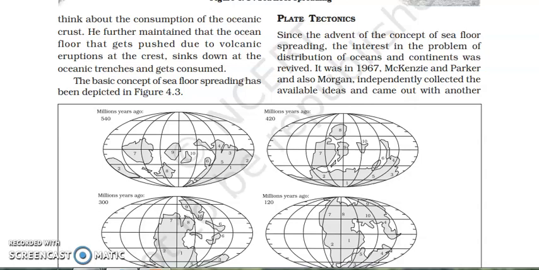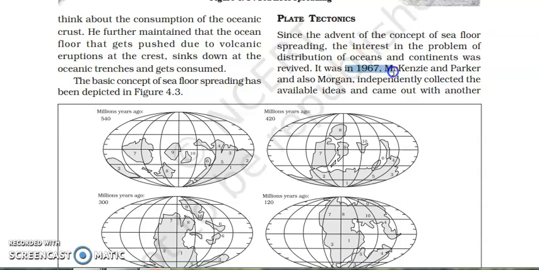So the plate tectonic theory is a scientific theory describing the large-scale motion of the plates making up the Earth's lithosphere, and it tells us about the process of formation of the ocean and continent. In the year 1967, there were three geographers, Mackenzie, Parker and Morgan.